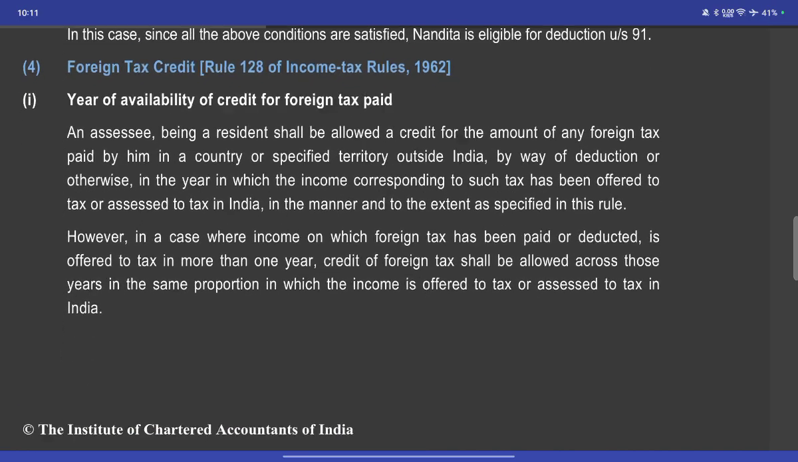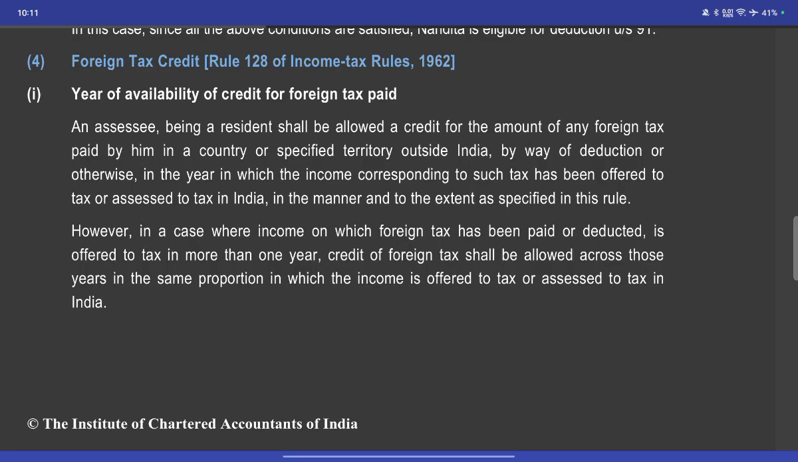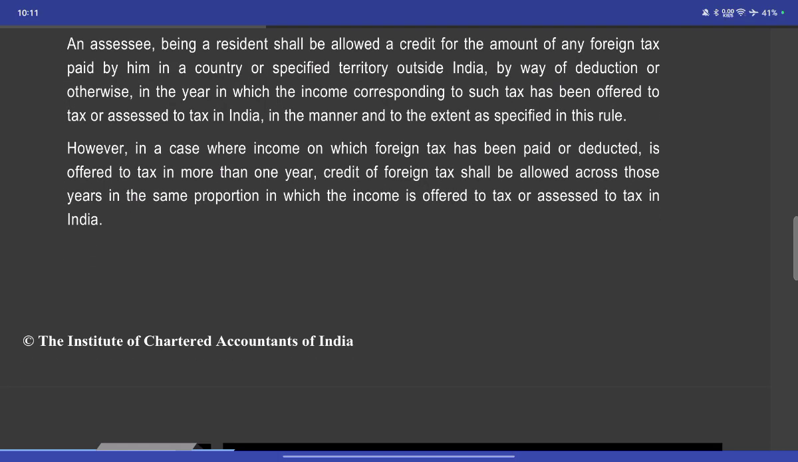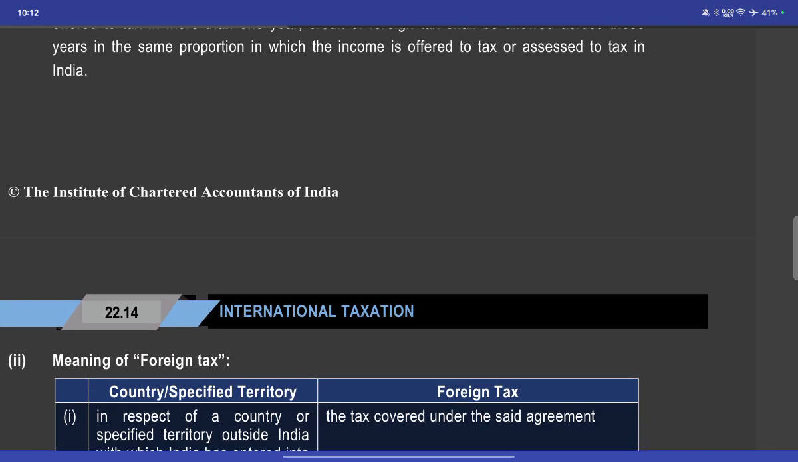Foreign tax credit, section 128 of the Income Tax Act, 1961. Availability of credit for foreign tax paid. A resident shall be allowed credit for the amount of any foreign tax paid in any country or specified territory outside India, by way of reduction, in the year in which the income corresponding to such tax is offered to tax or assessed to tax, in the manner and to the extent specified in the rules. However, where the income on which foreign tax has been paid or deducted is offered to tax in more than one year, credit of the tax paid shall be allowed across those years in the same proportion in which the income is offered to tax and assessed in India.